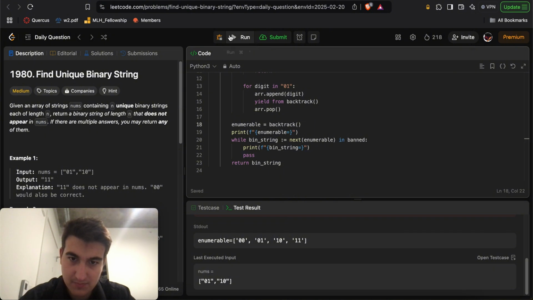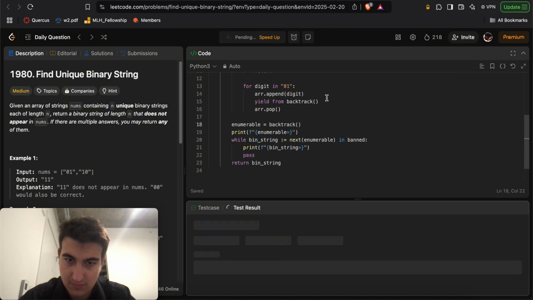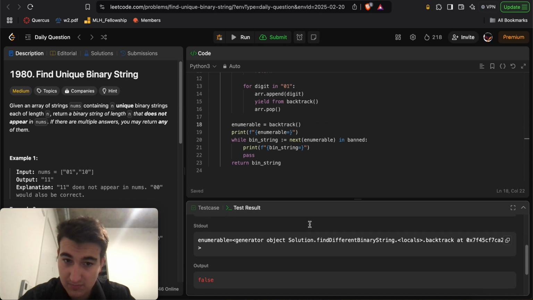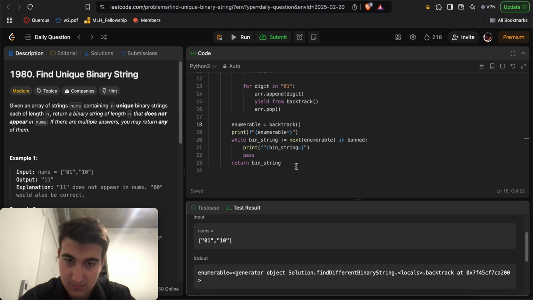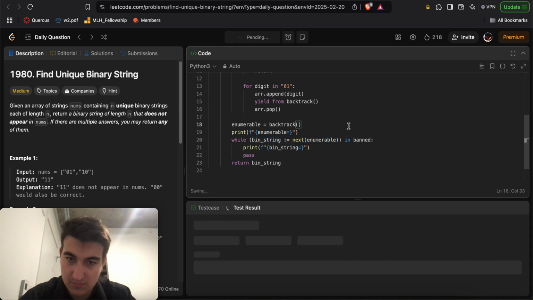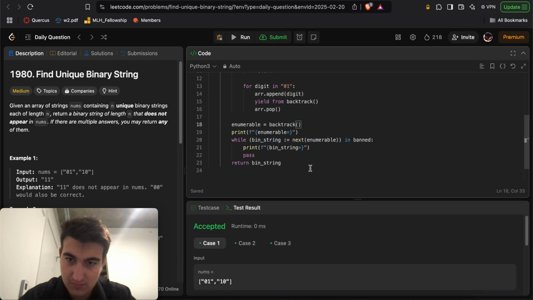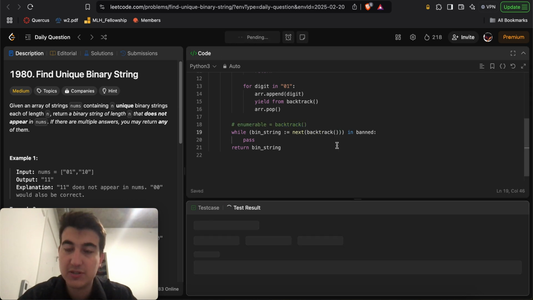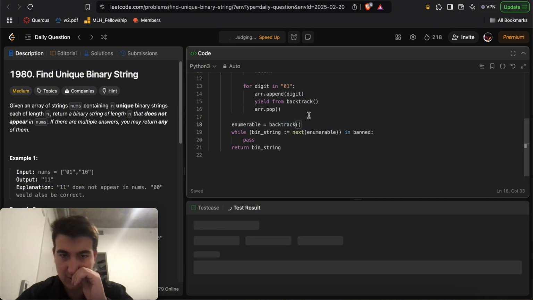Okay, that works. And obviously I can't do this, right? Because otherwise it'll just recall it. Yeah, infinite loop. Okay, nice.